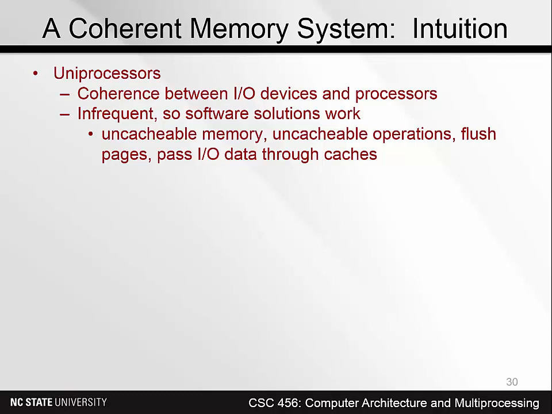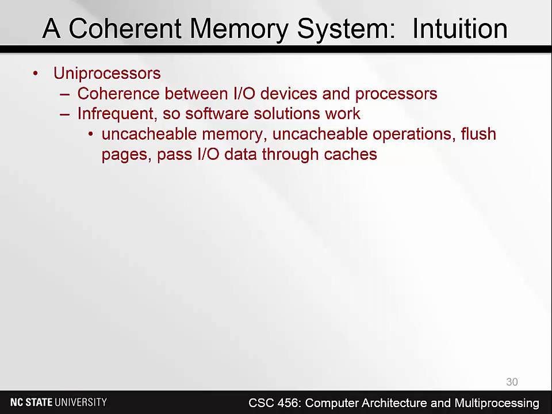Now, for coherence, we have to have our system obey the following principles. With uniprocessors, it's pretty easy because there you only have one processor plus I/O devices writing to memory. So in order to ensure consistency, you can say, well, I'm not going to cache any write buffers. Then I don't need to worry about the possibility that some memory is cached when I end up doing a write to memory.